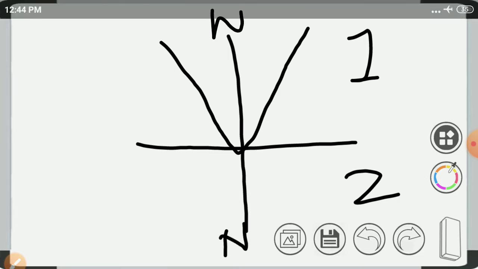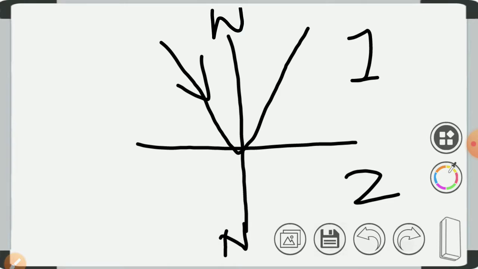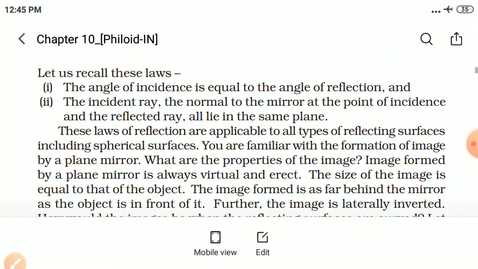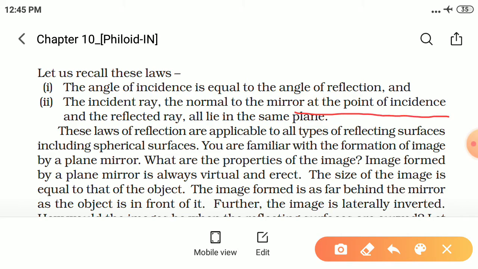So this law states that incident ray I, reflected ray R, angle of incidence I, angle of reflection R, and this point of incidence is this. When this ray touches the surface, that is called point of incidence. Okay, so according to the second law, incident ray, normal to the mirror at the point of incidence, see, this is very important, at the point of incidence, and the reflected ray.